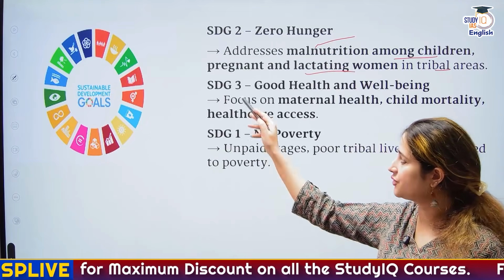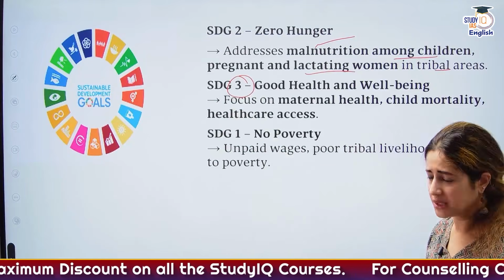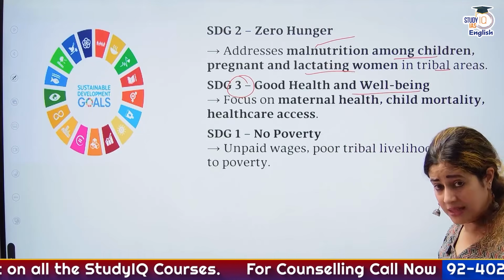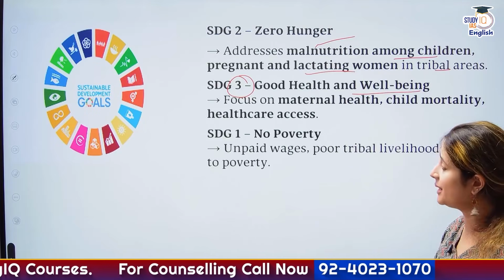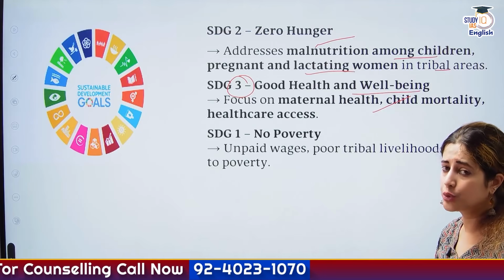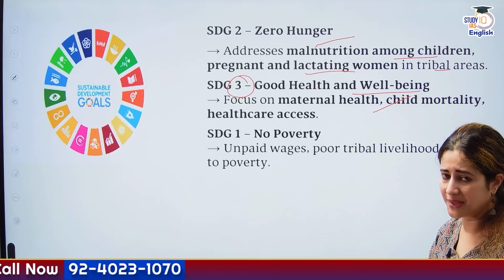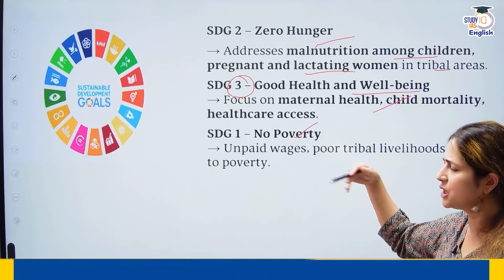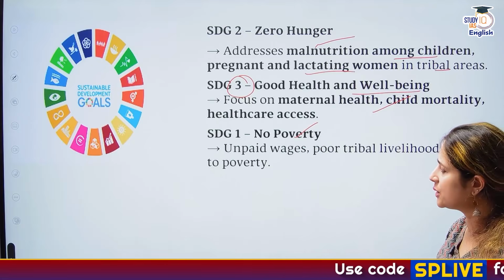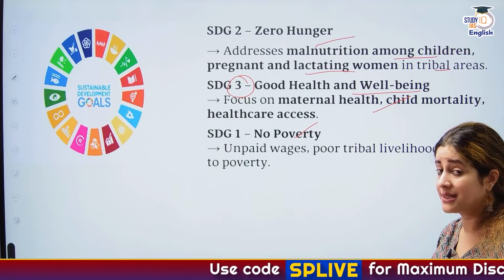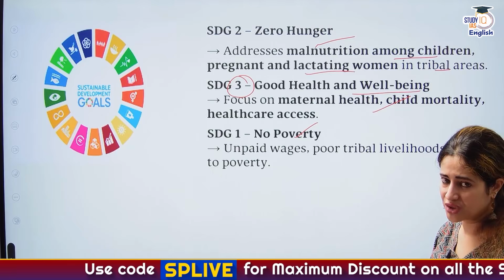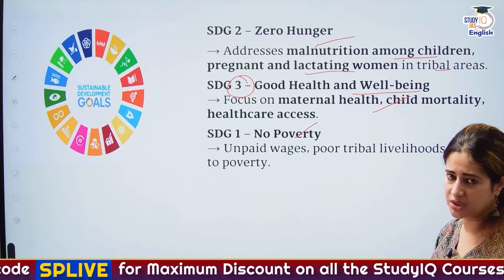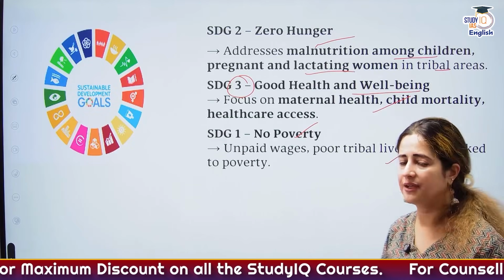What about SDG 3? It absolutely relates to the topic here. It says good health and well-being. Yes, we must provide good health, well-being, healthcare, reduce child mortality everywhere in the world by 2030. And this is 2026 we are talking about. Then SDG 1 itself, the fundamental zero poverty. And here we are looking at a rampant unpaid wage. We are looking at gender wage disparity, poor tribal livelihood linked scheme.